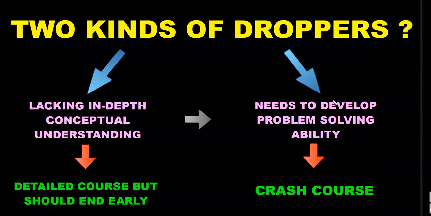Now, the whole issue before I launch the crash course of JEE 2024 is whether to take a crash course or a detailed course. I addressed this last time also when I launched the detailed course, but the question becomes even more confusing for students called droppers. These are students who are writing JEE this year and have decided that they will attempt it one more time.